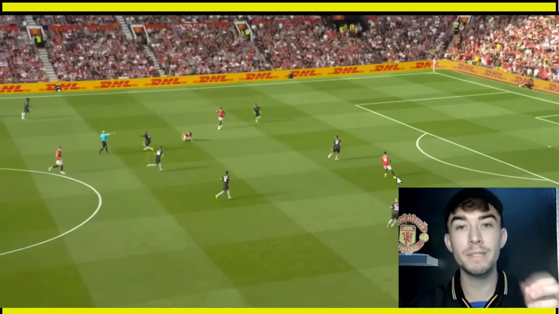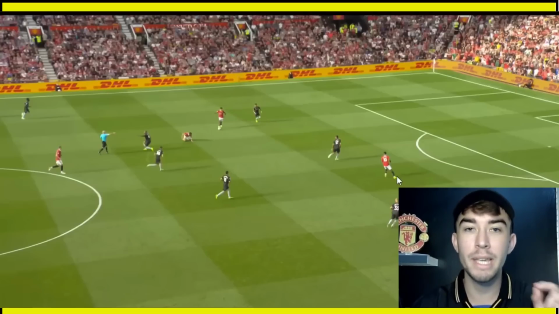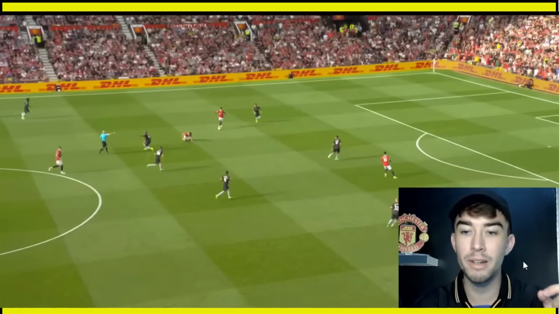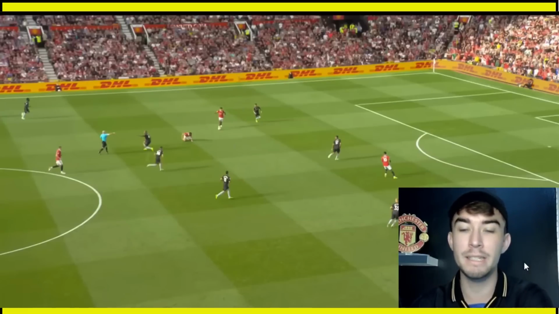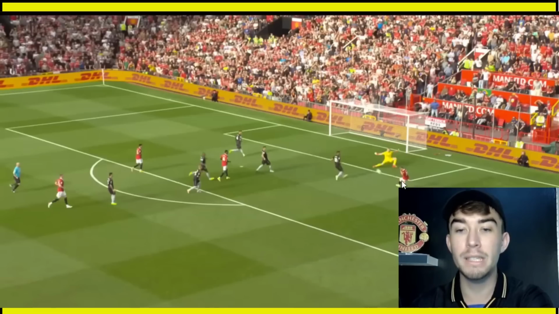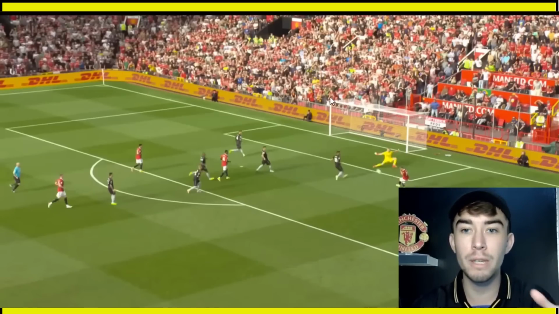And who is the player we haven't seen this whole move? Anthony, because he is providing the width. If we go back to this scenario here, when they're building possession like this, Anthony is high and wide on the right, while Sancho is inside on the other side. And that's exactly what we see here. Sancho comes inside, and Anthony hasn't even been seen in this attack yet. But the ball comes to Marcus Rashford. He plays the ball here. Anthony steps onto it and finishes brilliantly on the left foot.